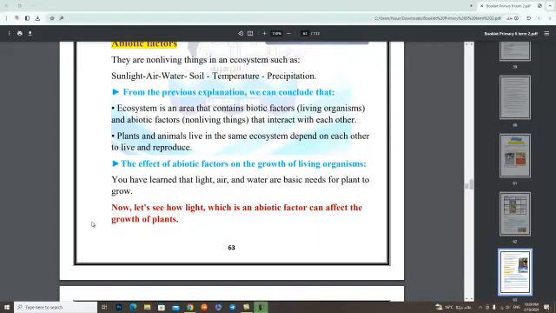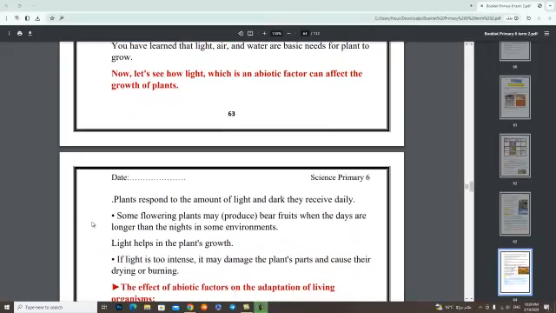The effect of abiotic factors on the growth of living organisms. You have learned that light, air, and water are basic needs for plants to grow. Now, let's see how light, which is an abiotic factor, can affect the growth of plants.